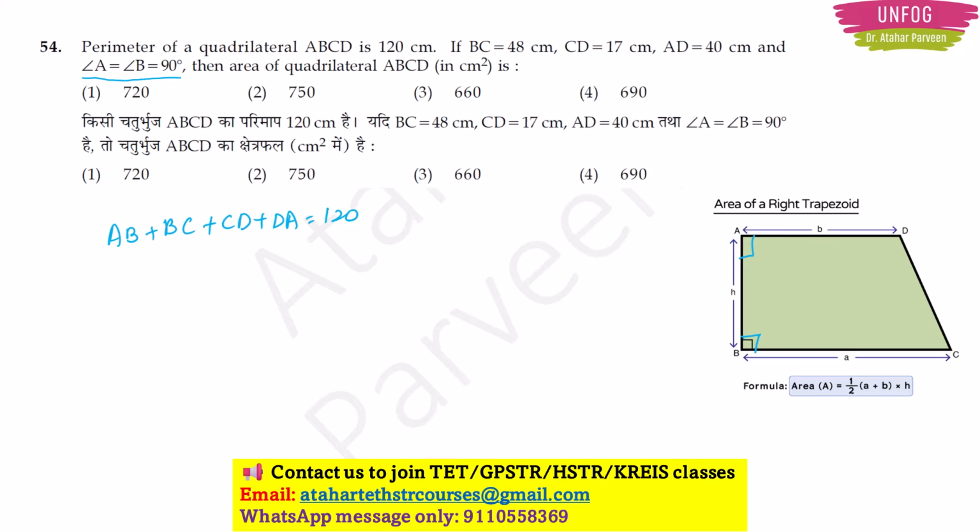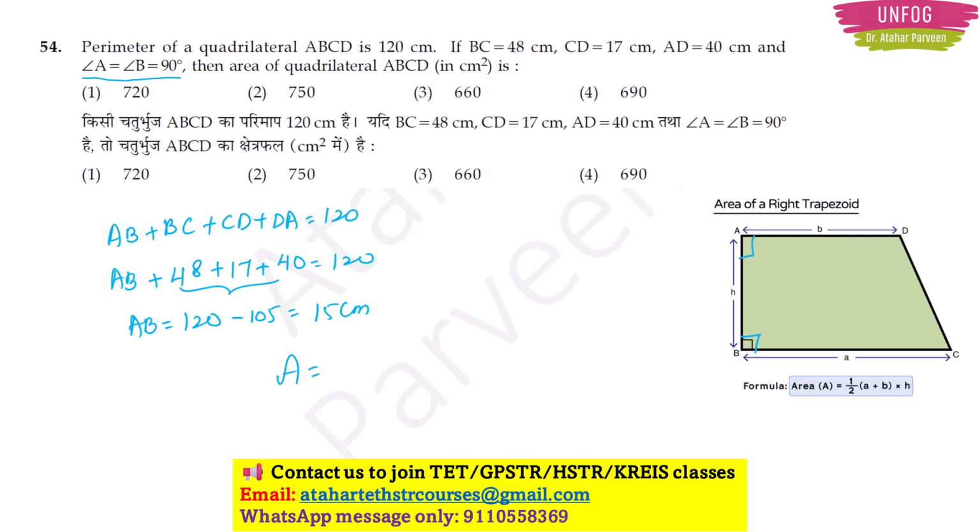Right. Now with this I can find out all the sides. So which side have they not given? AB they have not given. Rest they have given: BC is 48, CD is 17, AD is 40. Now the perimeter is 120, so my AB is going to be equal to 120 minus 105, so this one will be 15 centimeter. Now I have all the sides, right? Also they have told that angle A and angle B are equal to 90 degree. With this I can use the area of a right trapezium formula.